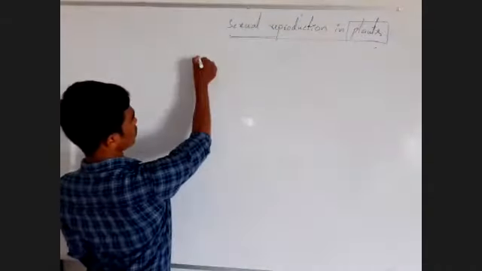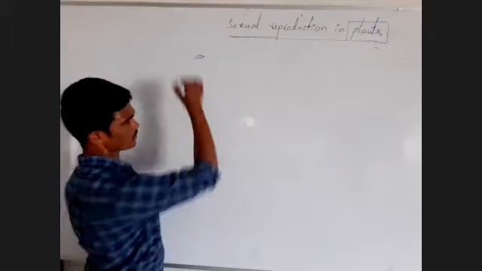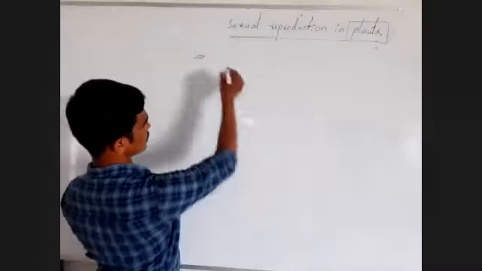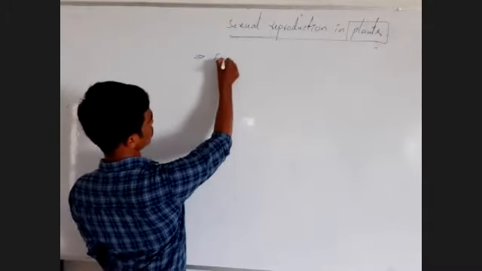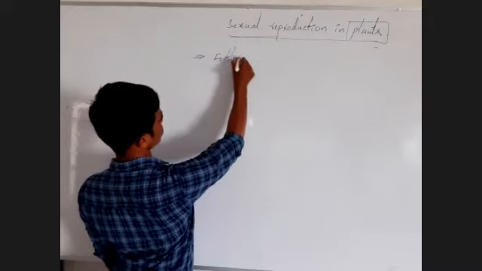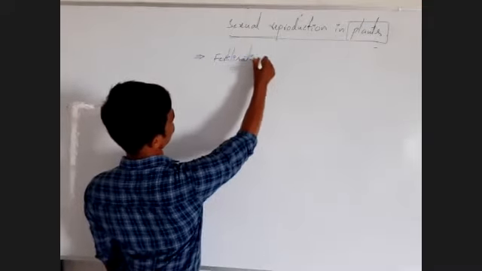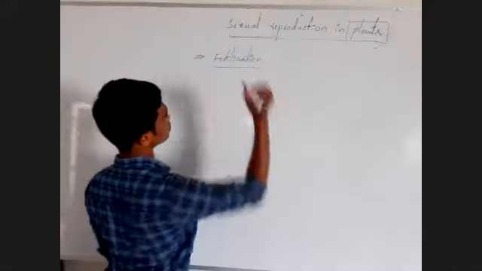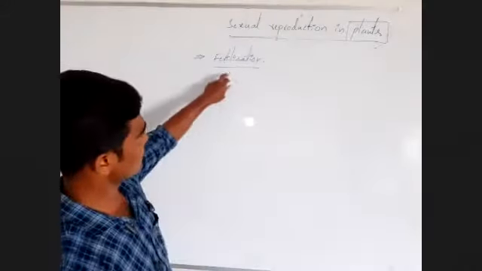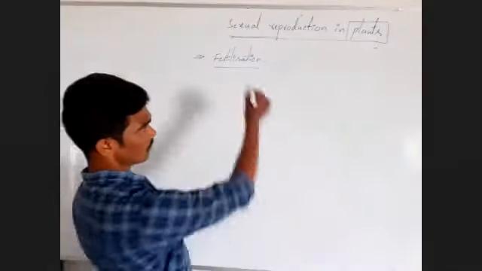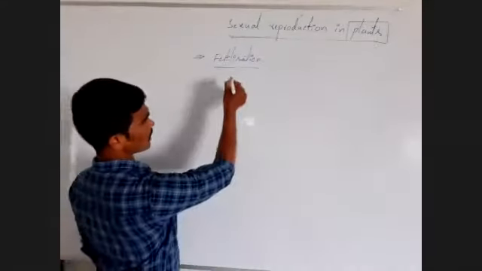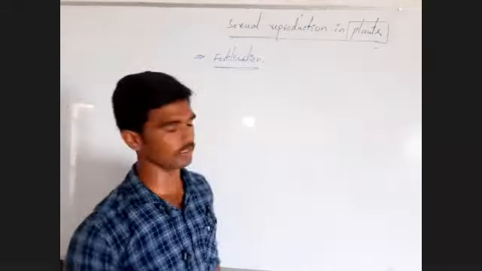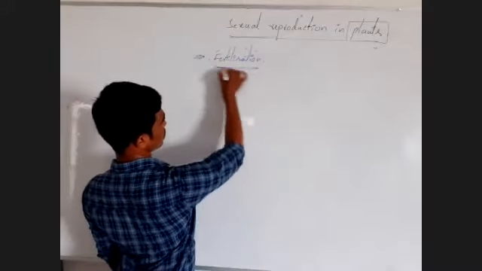You know very well, what are the characteristic features of sexual reproduction? The main important characteristic feature here is the fertilization process. Fertilization is a very important process or event in sexual reproduction. Whereas in asexual reproduction, the fertilization process does not occur. You know very well that. Here, fertilization is a very important process.